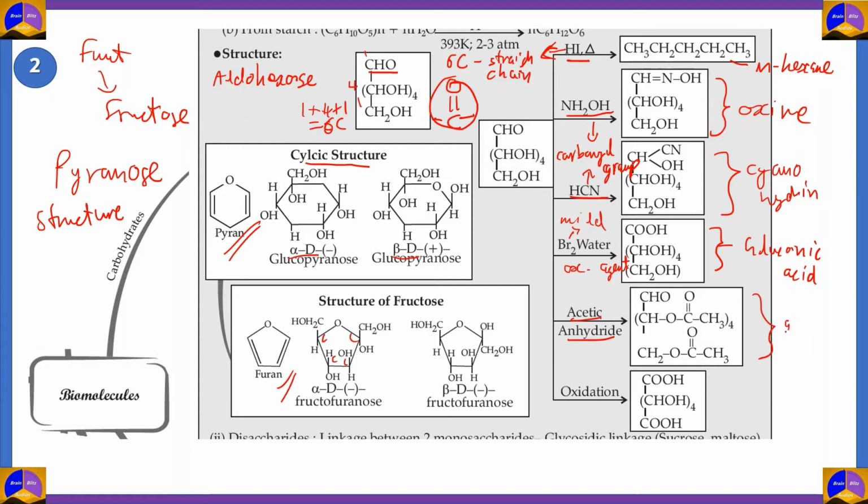So this huge compound here is called glucose pentaacetate. Treating it with anhydride, you got glucose pentaacetate. This proved to scientists that there are OH groups present in all of the different carbon atoms. So therefore, the middle structure was born.